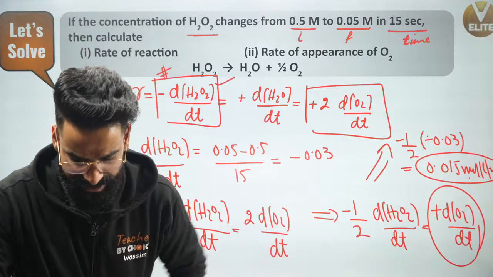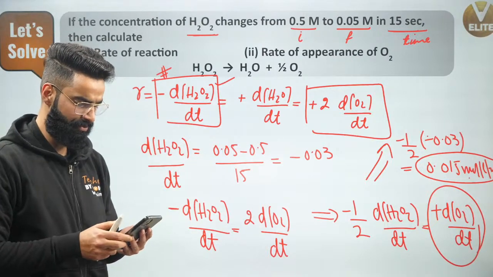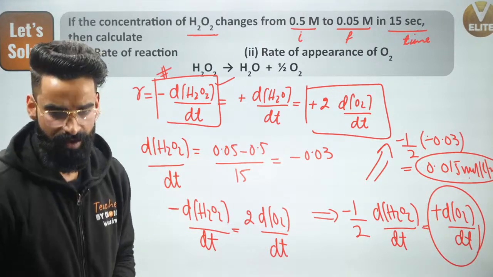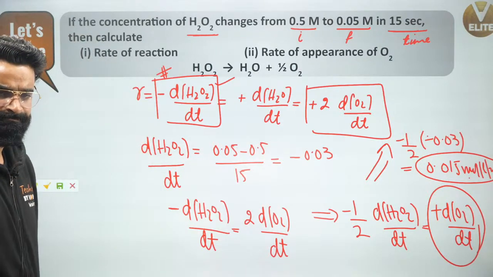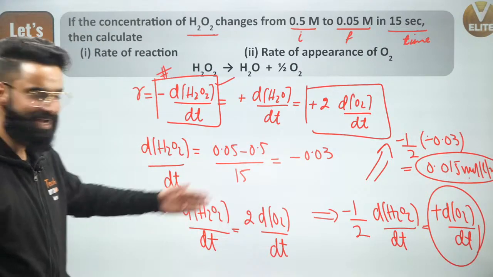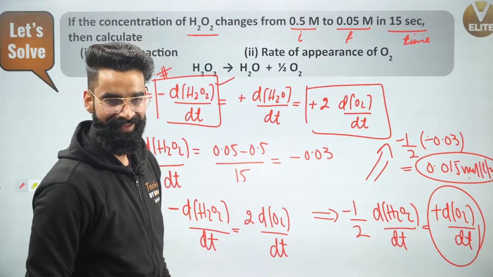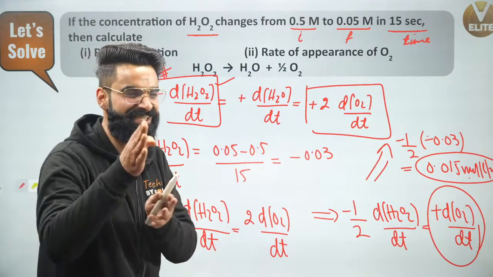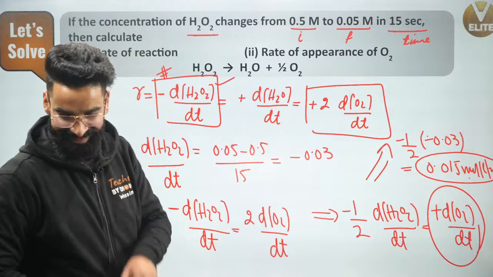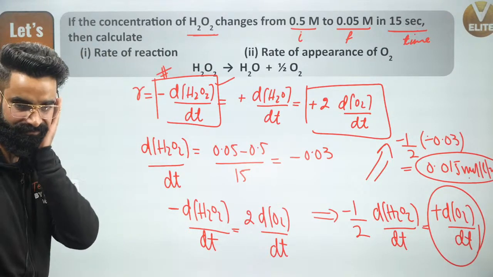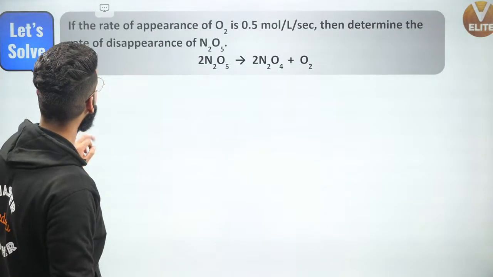Let me know in the chat box if it's clear to every single guy so that I can move ahead and give one more question to you. Let me know in the chat box fast. I want everyone to tell me. Is it clear? Yeah? Exactly, it's coming positive, right? That means we are talking about rate of appearance, right? Ashita, just take the video a little back, it'll automatically be a replay. Yeah? Yes, wonderful. Let's move on to one more question, guys.